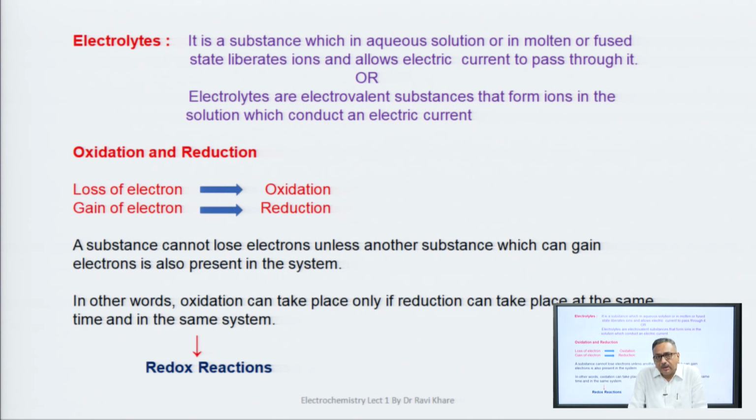In other words, oxidation can take place only if reduction takes place at the same time and in the same system. These are complementary processes, therefore generally referred to as redox reactions. Without oxidation, reduction is not possible, and without reduction, oxidation is not possible.